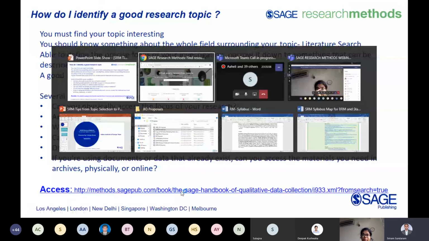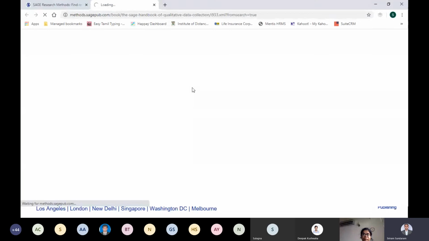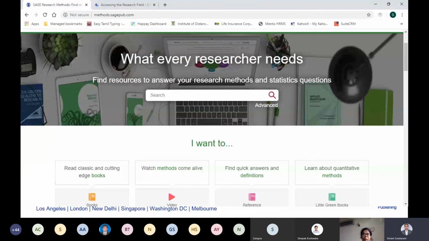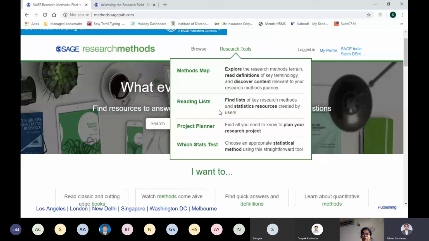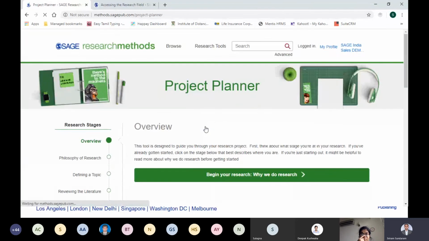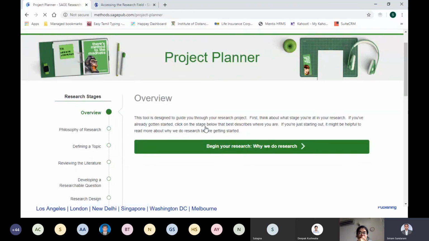I would get to the platform and start demoing it from a research tool called Project Planner. So there are 4 research tools, as I said: Methods Map, Reading List, Project Planner, and Statistics Test. And I would continue my entire presentation today with the Project Planner. Why Project Planner? Because this is for all people who are into research.